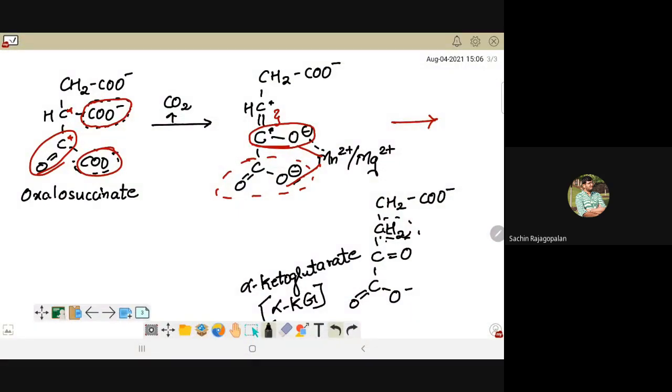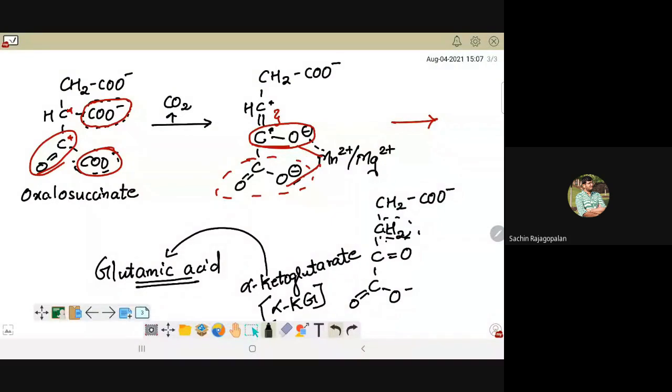Now I told you that this is a very, very important metabolite of Krebs cycle, and your question should be, why is it so important? What is the significance of alpha KG? So please understand, students, alpha KG is that compound from which you can form an amino acid called glutamic acid, also called glutamate. Glutamic acid is considered to be the mother of all amino acids, because once you form glutamic acid, you can form other amino acids from it. And alpha KG is the precursor for forming the mother of that amino acid group, right?